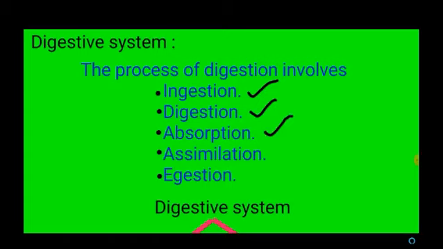The digested food material is absorbed into the blood of our body. Then assimilation. Assimilation means the substances which are absorbed become components of the cells. Then egestion, that is the elimination of undigested food substances. So these are the 5 steps involved in the digestive process.